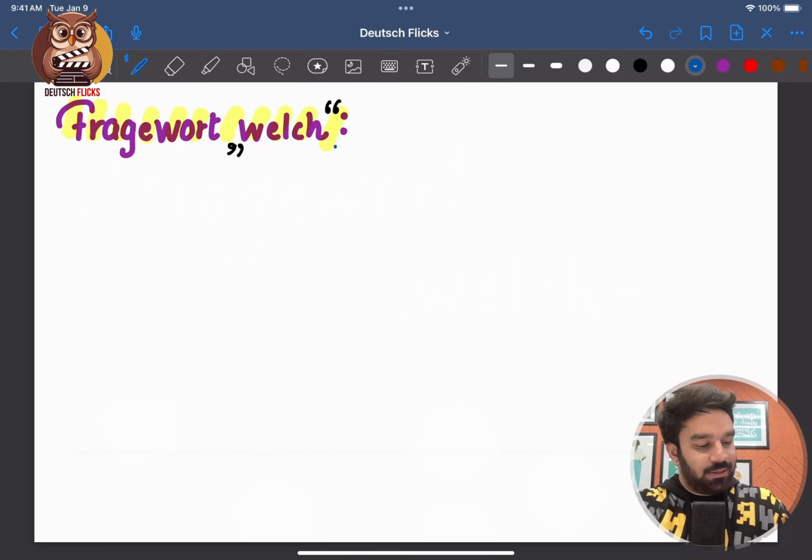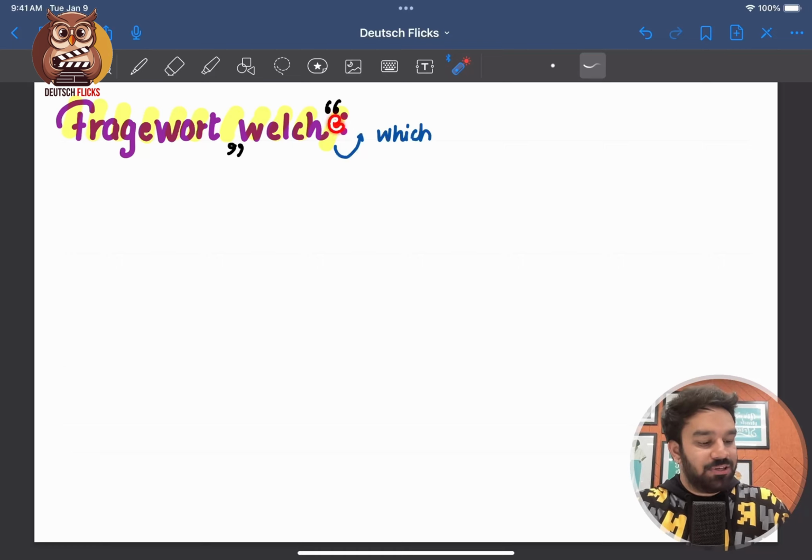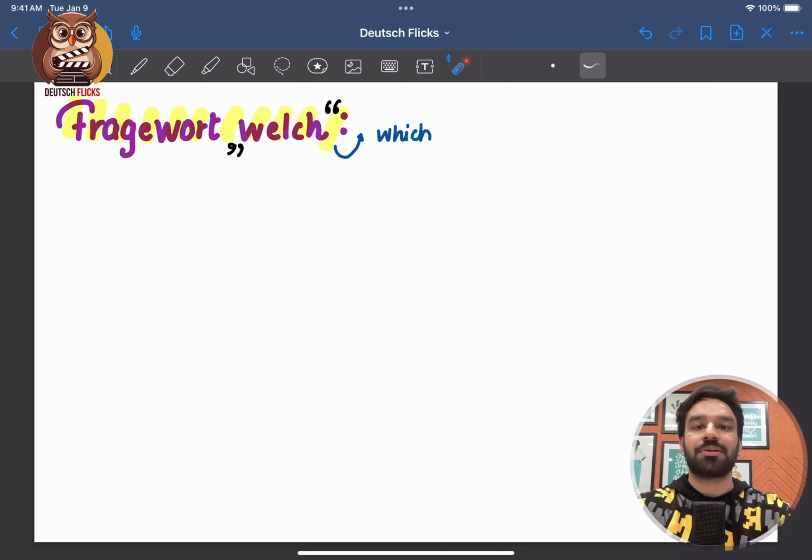Los geht's. Welch means which, but this Welch can take multiple endings. It can be Welcher, Welches, or Welchem, or Welchen, etc. So before discussing its ending, let's discuss the definite article first, based on gender and case.